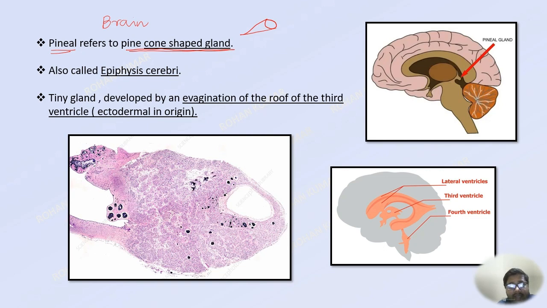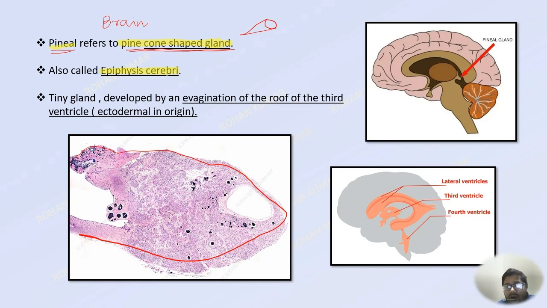At the bottom of this page, you can see the micrographic image of this gland. If you make an outline, you will see that this gland is actually a cone shaped gland. Okay. So the word pineal refers to pine cone shaped gland. That is, it refers to its shape. Then, this gland is also known as epiphysis cerebri. Epi means on, physis means outgrowth, and cerebri refers to the brain. So, this gland is basically an outgrowth of the brain, hence also known as epiphysis cerebri.